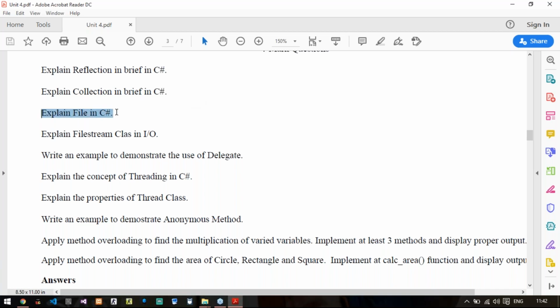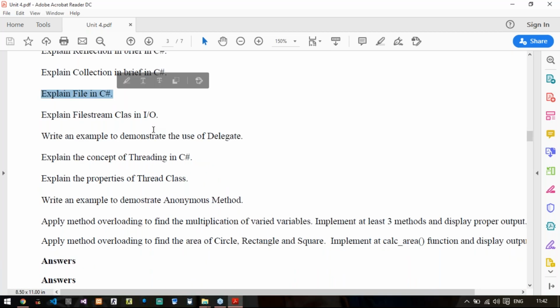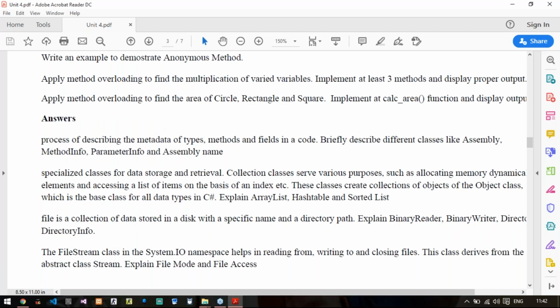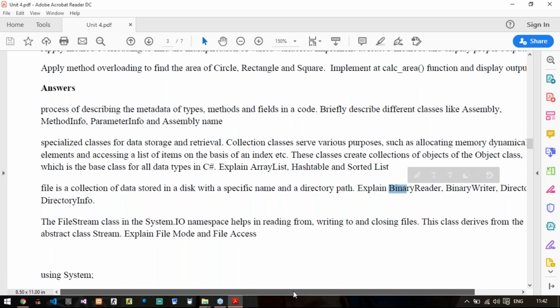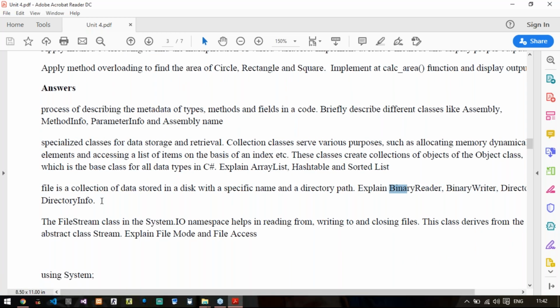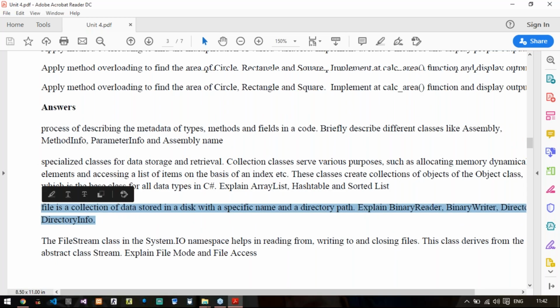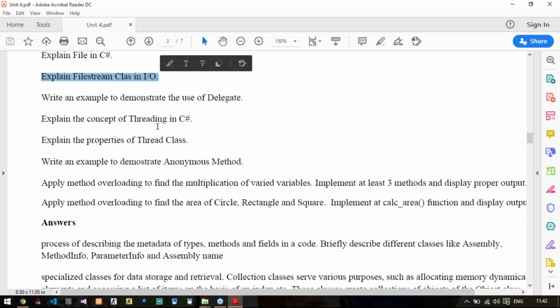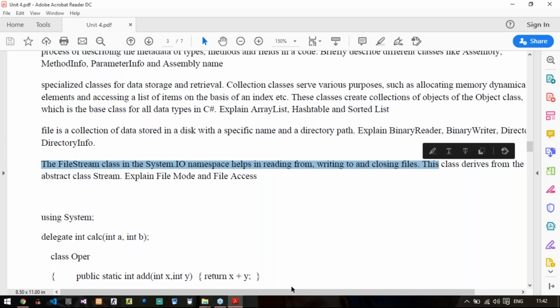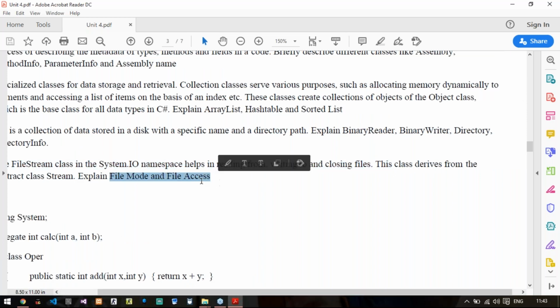Then explain file in C sharp. So again, in file, you will write what is file, and then you will only explain what is BinaryReader, BinaryWriter, Directory, and DirectoryInfo. Only explain these 4, nothing more. Then explain FileStream class in IO. You will first explain what is FileStream class, why it is used, and then you will explain FileMode and FileAccess properties of the FileStream class.